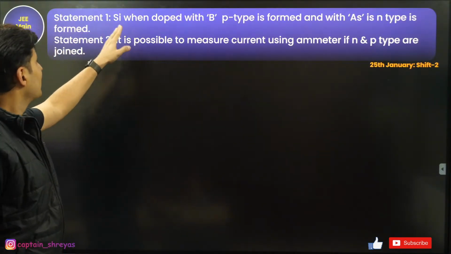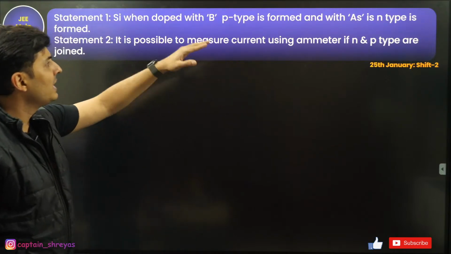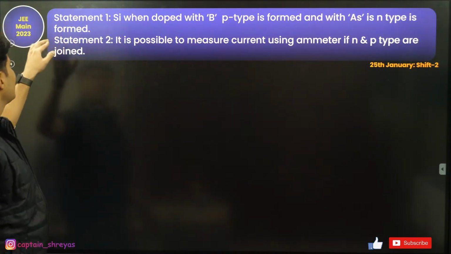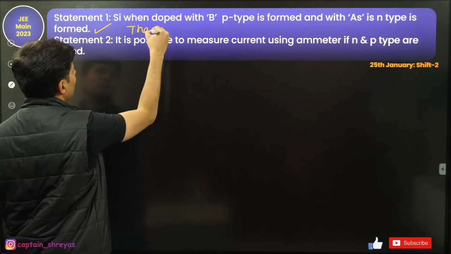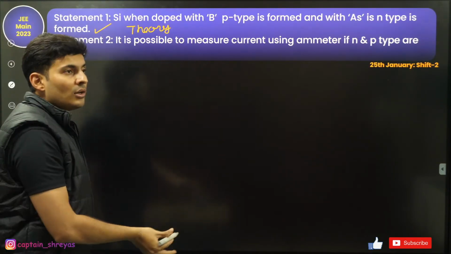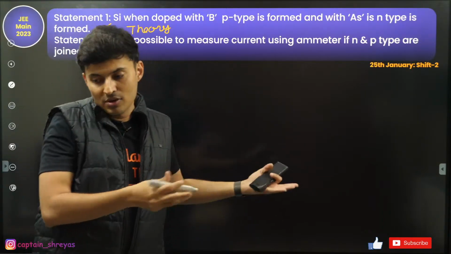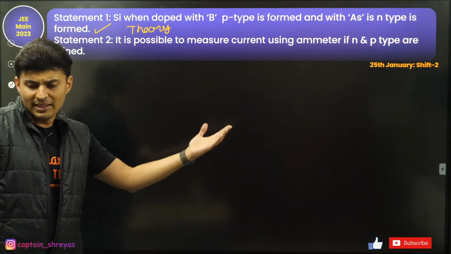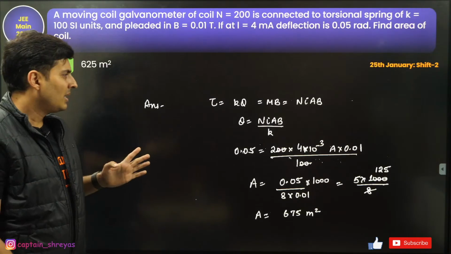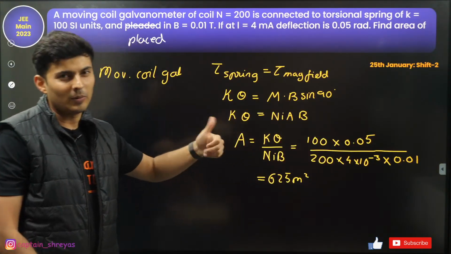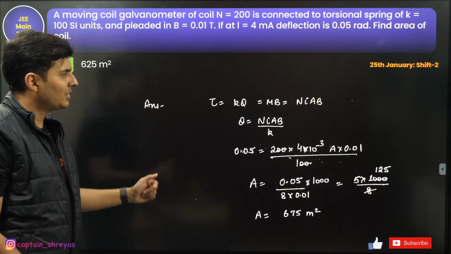When silicon is doped with boron, then it is p-type, and when it is doped with arsenic, then it is n-type. I think it is the correct statement. Completely theory based. Either you know it or you don't know it. You cannot say, sir, I'm going to derive it. No, it's not possible. Vedant, if current was 10 milliamperes, then change the values accordingly and find out. Basically, you should just substitute, okay? No problem, fine. Thank you for pointing it out.